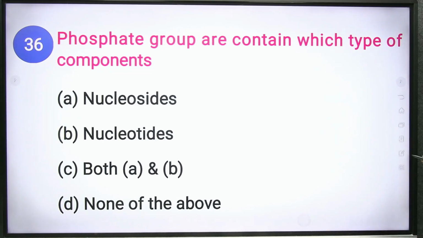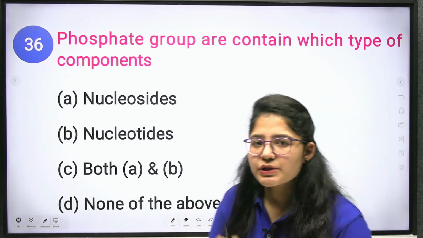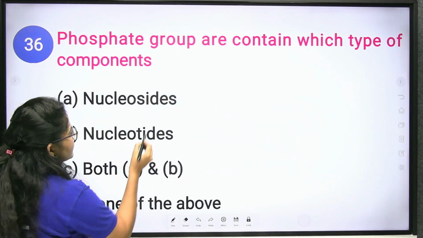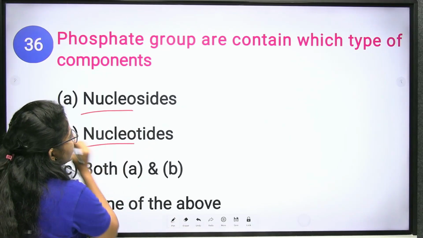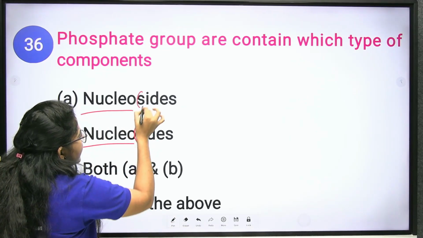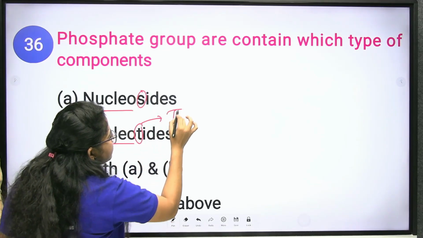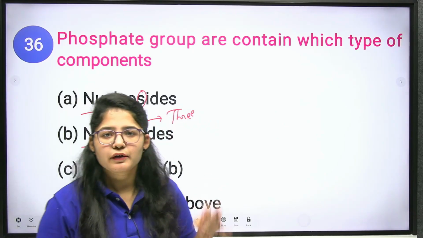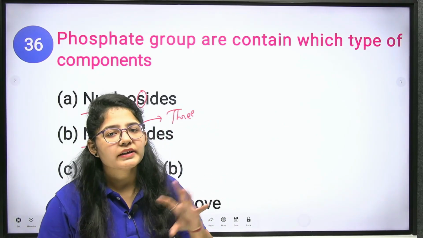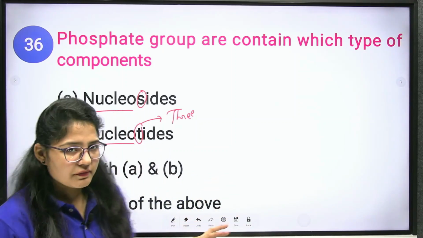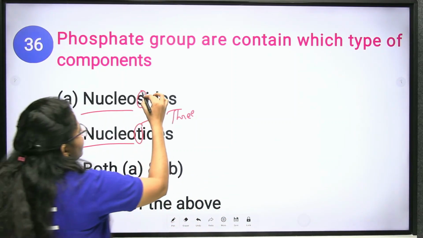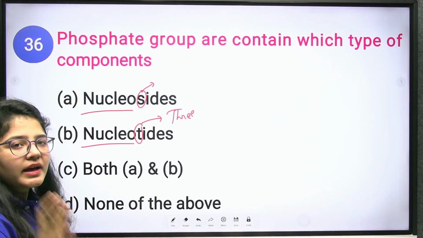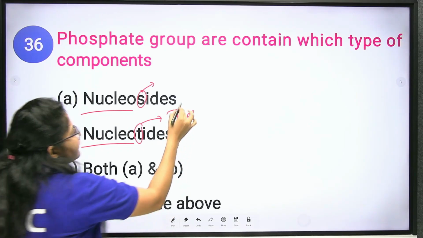Next question. Phosphate groups are contained in which type of components? To help you remember this, I will share a small trick. See, nucleotide and nucleoside are almost the same word, with a T and an S. T means 3, meaning all 3 components will be present: the nitrogenous base, the sugar, and the phosphate. But in the S, nucleoside, one of these groups is missing, that is the phosphate group.